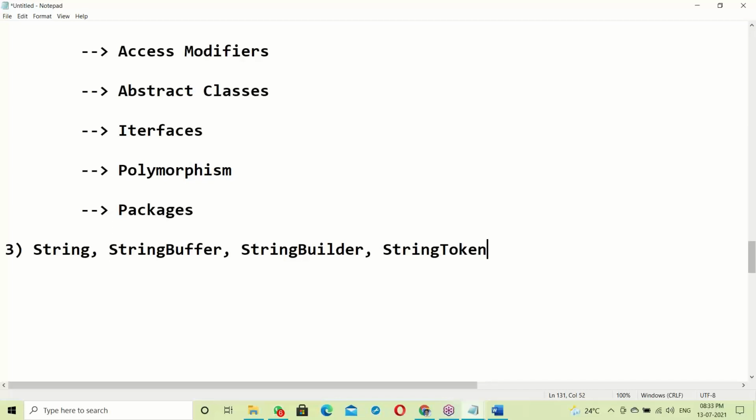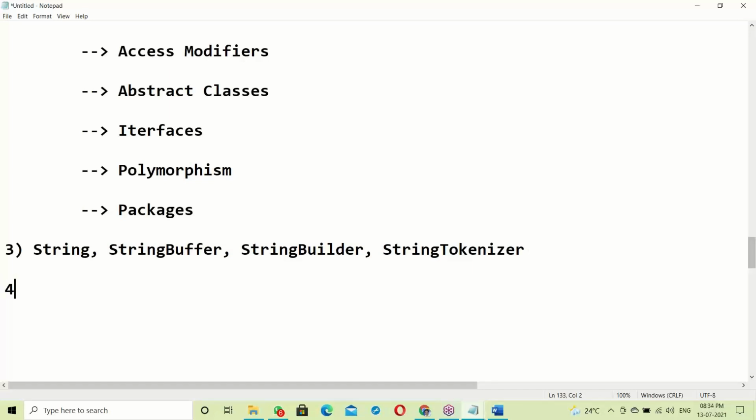These are used for string handling, for various string operations. Depending on the operation, in some cases you use string, in some cases string buffer, string builder, or string tokenizer, depending on the scenario and project requirements.